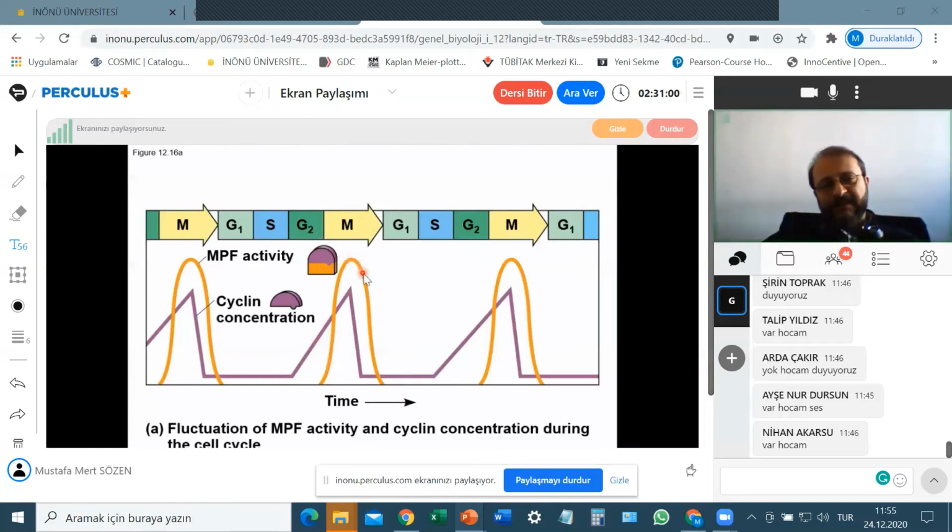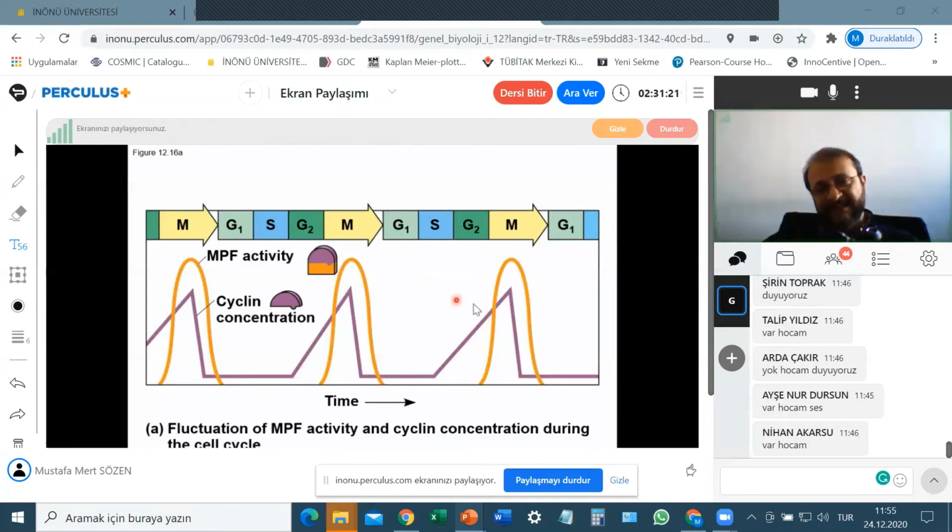After the cell completes its division, the cyclins in the cell are degraded, and during the G1 phase, no more cyclins are synthesized. So CDKs in the cell are inactive.